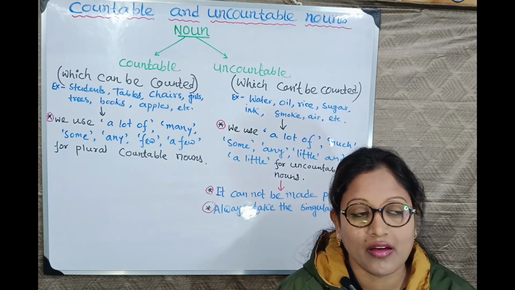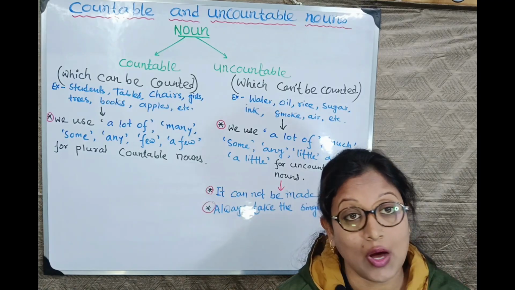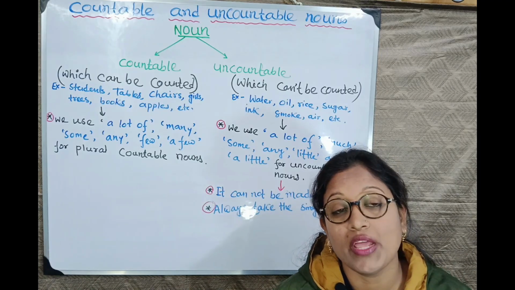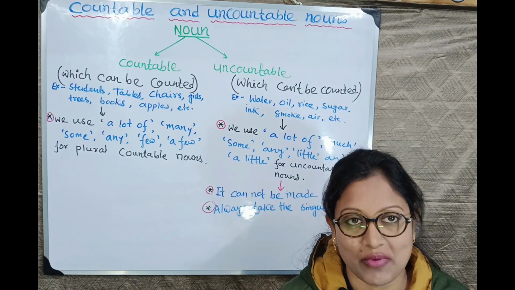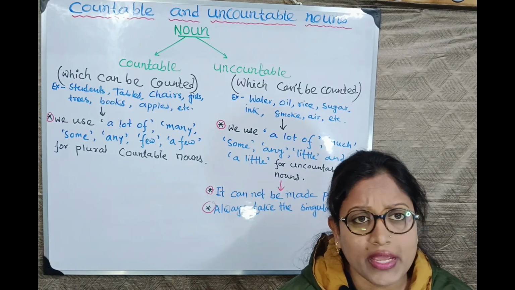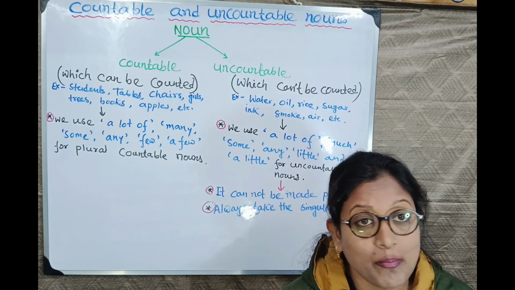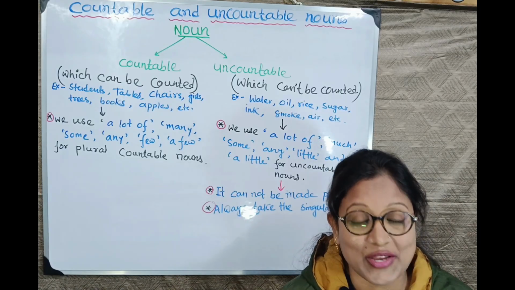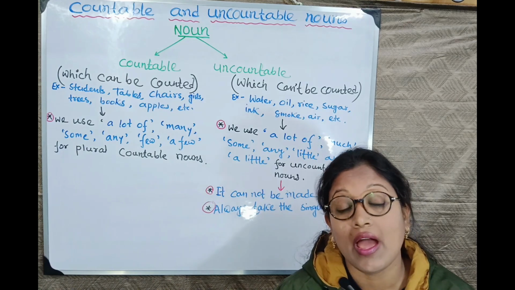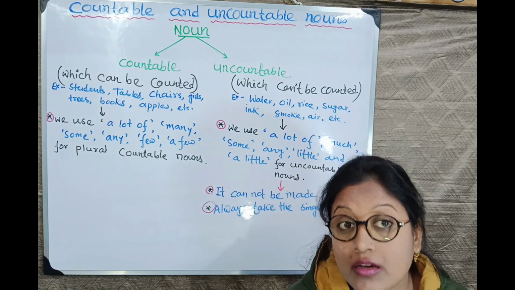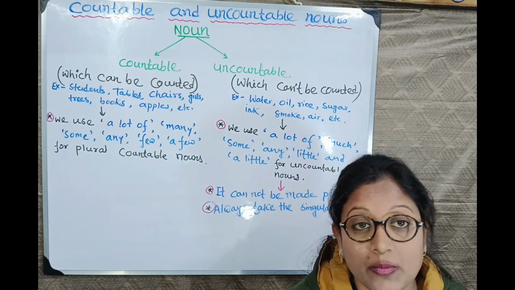Now, we will learn that in uncountable noun, we always will use singular verb. Why? Because we cannot count it, right? It is uncountable. We cannot make it plural, isn't it? That's why it is uncountable noun and it always take the singular verb because we cannot make it plural.